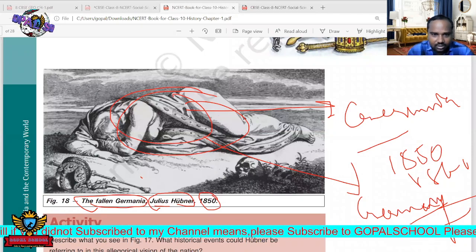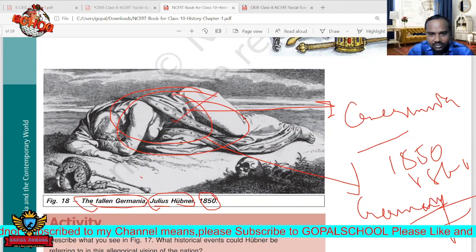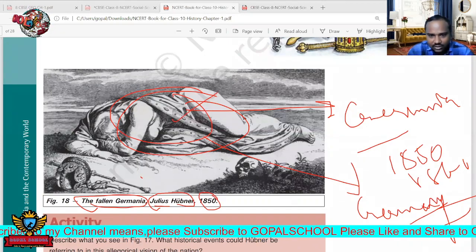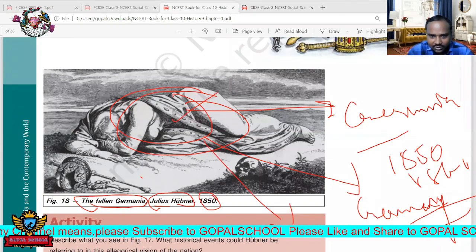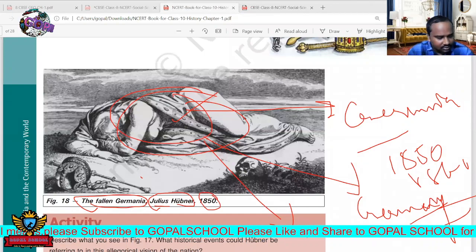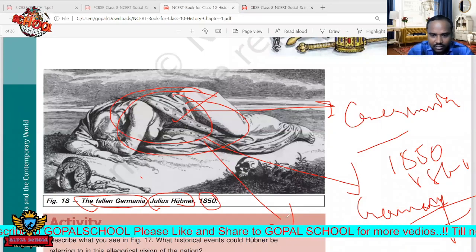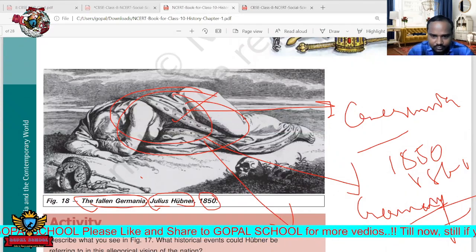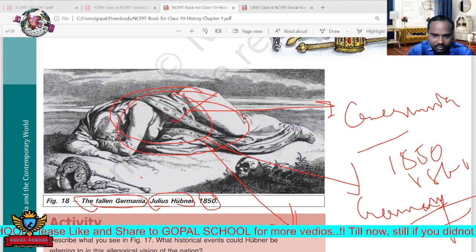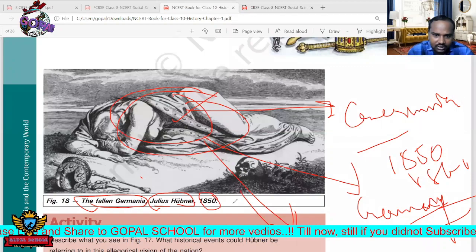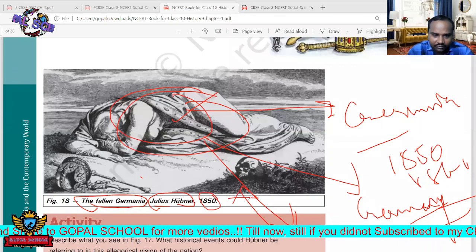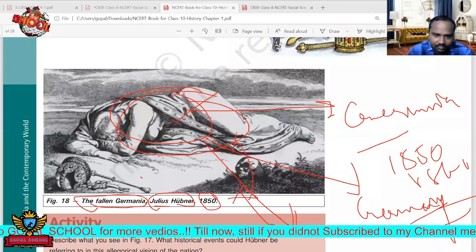So this picture indicates that Germany was occupied by some other. You can see here that first of all there is Kaiser William I. In the starting they fought with Germany, the strongest army Germany also fought, and finally Germany was defeated, and Germany was given to Kaiser William.